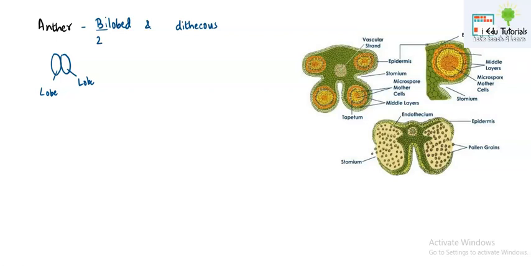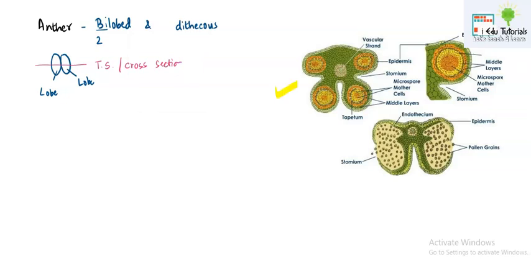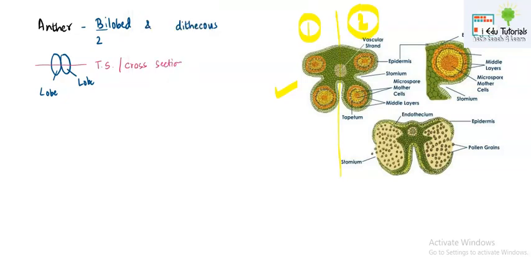Now when you cut the cross section or the transverse section of this anther, you will observe a structure like this, which is shown here. You can see that this is one lobe here and this is the other lobe here. Now two lobes are visible, and what is the prominent thing that you have observed in this? Yes, there are two circular structures seen in each lobe. Now we will study about them.